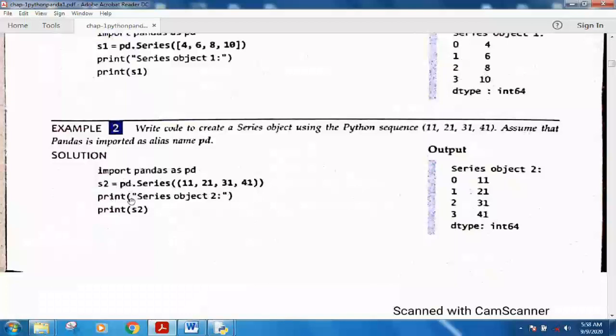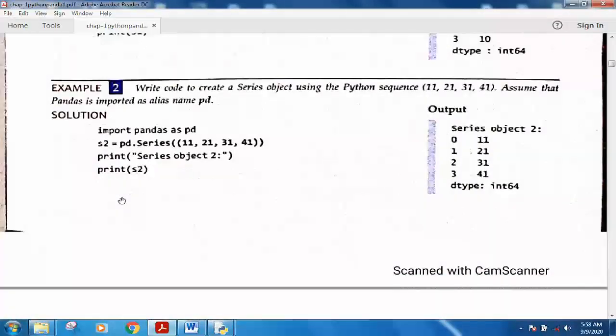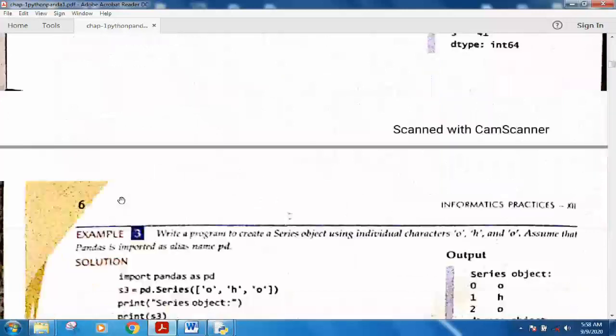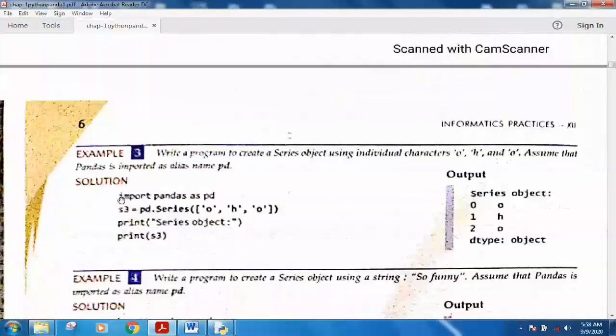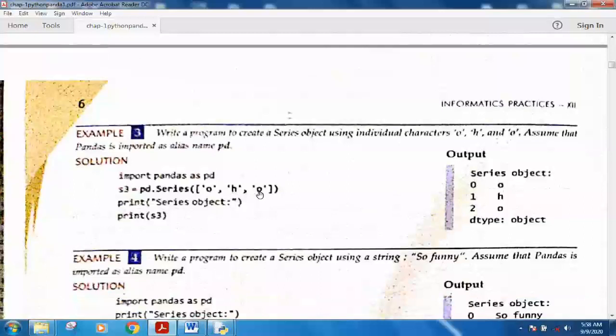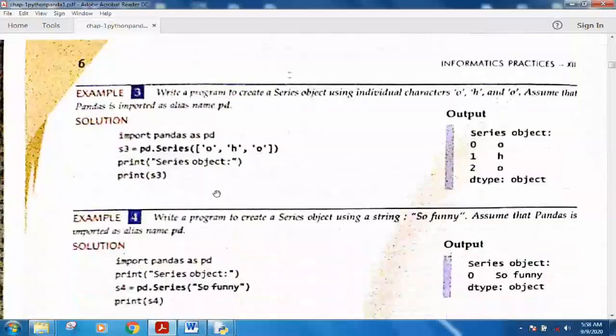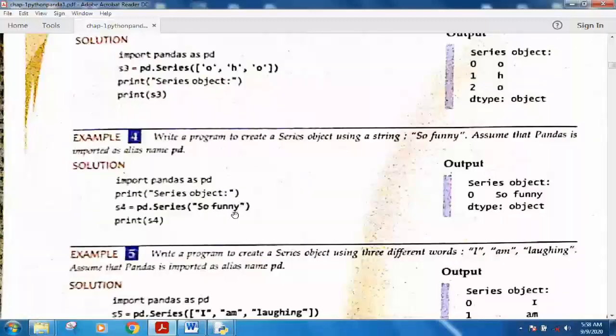Please just wait. This is again a method of creating a series, using a sequence, a tuple. I have specified a tuple inside the series function, and then the process and all the coding will be the same. So this is the way of creating the series.